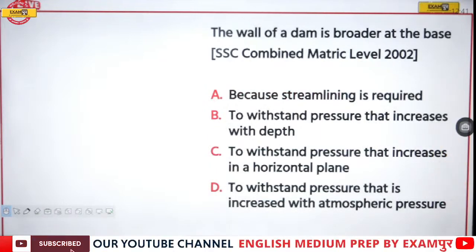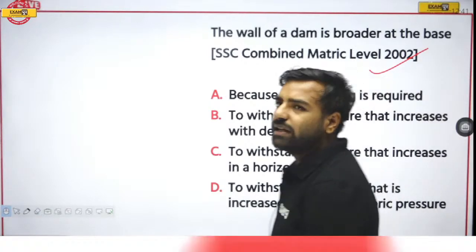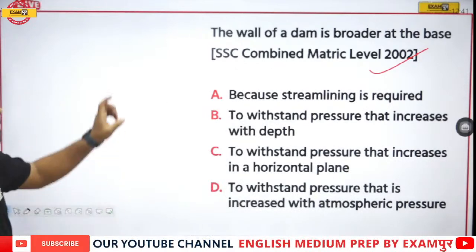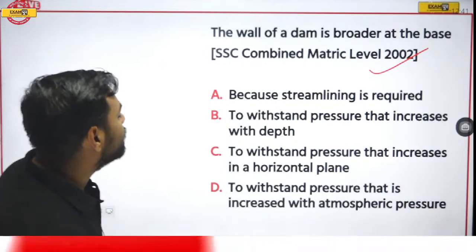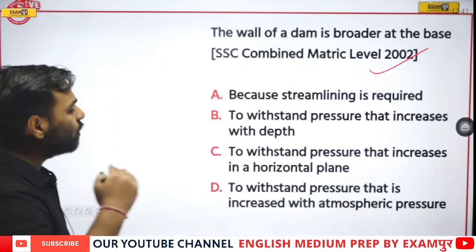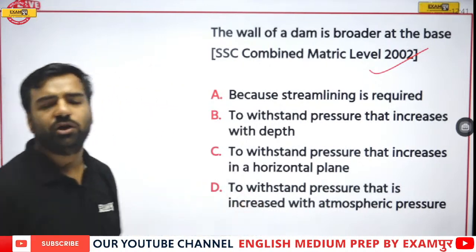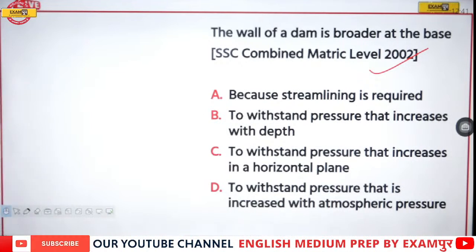Next, the wall of a dam is broader at the base. Why? This is from SSC Combined Matric Level 2002. What is going to be the correct one? Everyone who is present here, just have a look at the options. Because streamlining is required, to withstand the pressure that increases with the depth, to withstand the pressure that increases in the horizontal plane, to withstand the pressure that is increased with the atmospheric pressure. What is going to be the correct answer? Everyone, just have a look at the question.